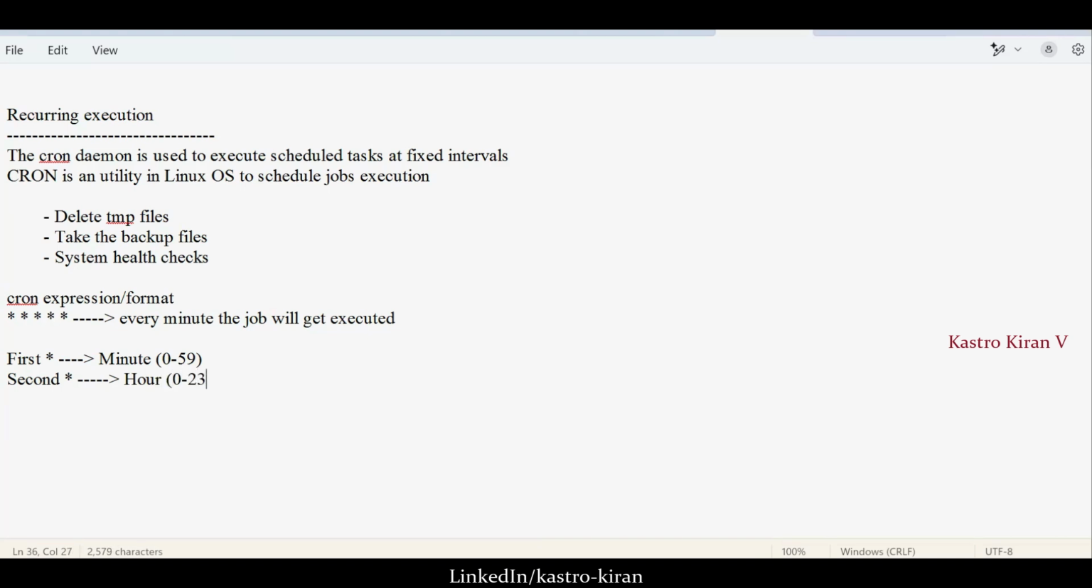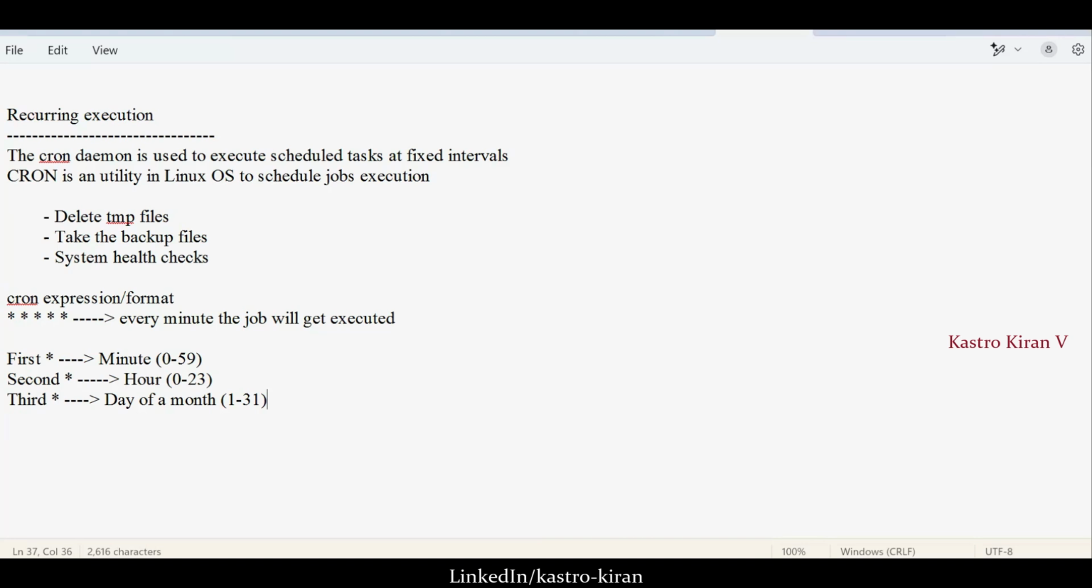So 0 to 23. And the third star represents the day of a month. Typically we generally have 31 days in a month, so 1 to 31.